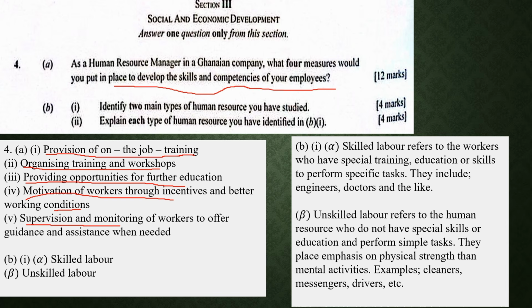4B I and II is talking about the types of human resource, and we are explaining them. So there are 2 types of human resource, that is the skilled labor and then the unskilled labor. So the skilled labor are the workers who have special or the requisite skills, education, or knowledge to perform specific tasks. They include engineers, doctors, lawyers, and the like.